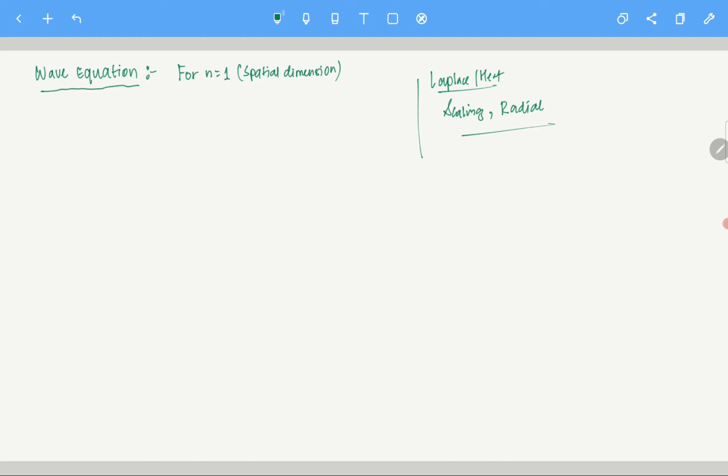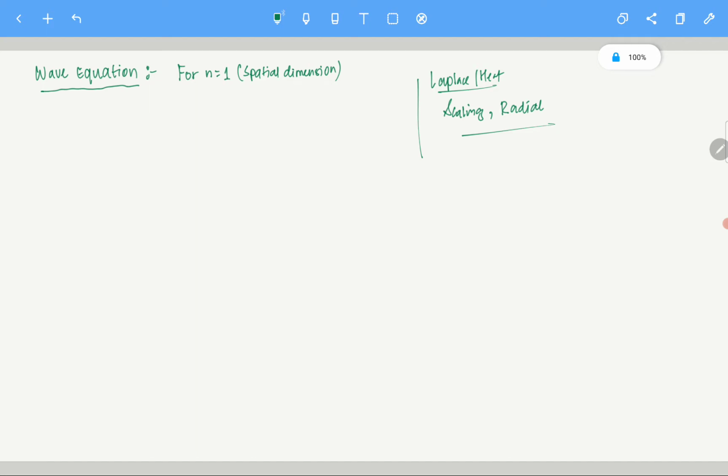In most books, or in the first course in PDE, they generally treat the n equals 1 case. I am quite sure most of you do not know even the n equals 1 case, maybe you did not study it in your course. So we are going to do that, and then we will go from there.